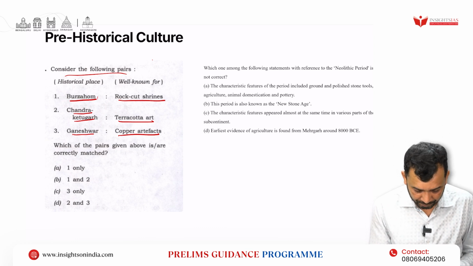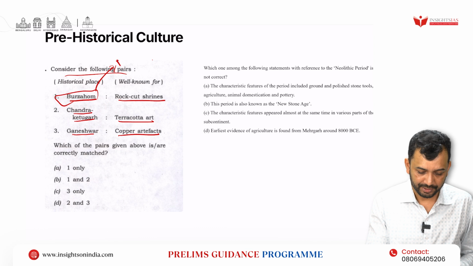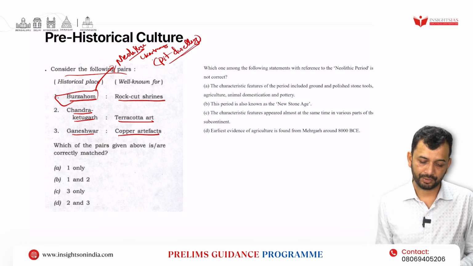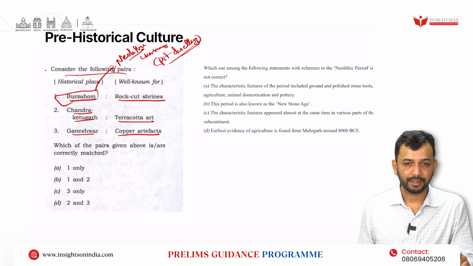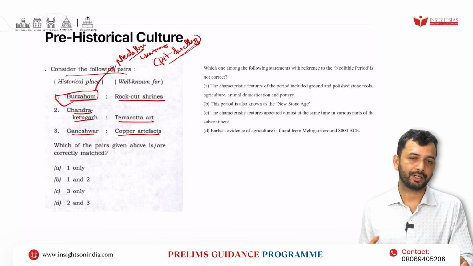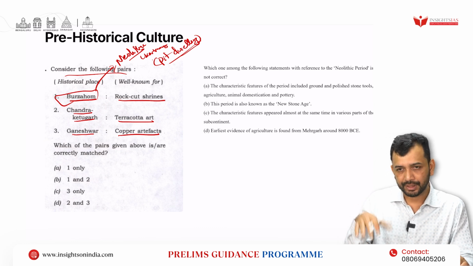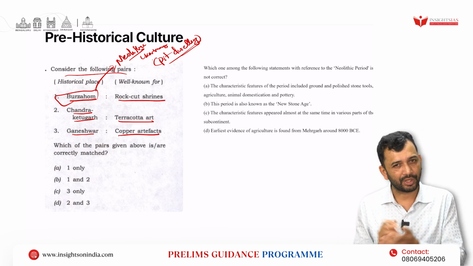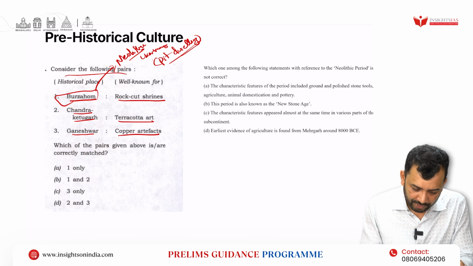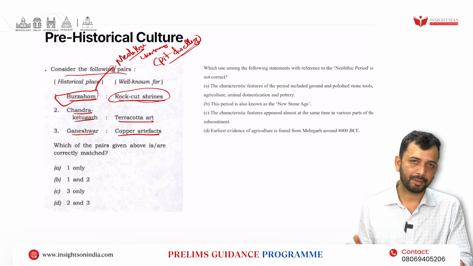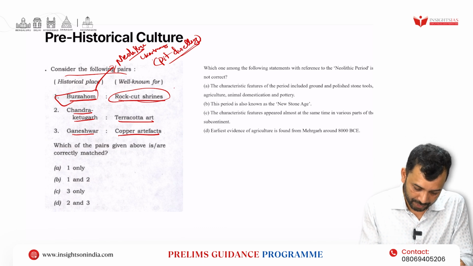Now if you know Burzahom, it is a Neolithic site located in Kashmir, known for pit dwelling. As you know, there is too much cold, and to stay away from the cold and to have a settlement, as ice acts as a bad conductor of heat, they used to dig a pit and stay within that pit. So that is a kind of igloo concept, right? In that way, it is not known for rock-cut shrines. Even if you know that Burzahom is in Kashmir, this will not become a part of rock-cut architecture, right? So automatically this goes wrong.